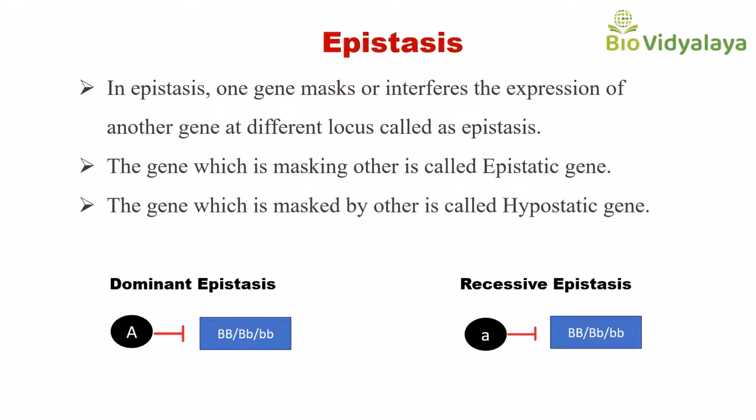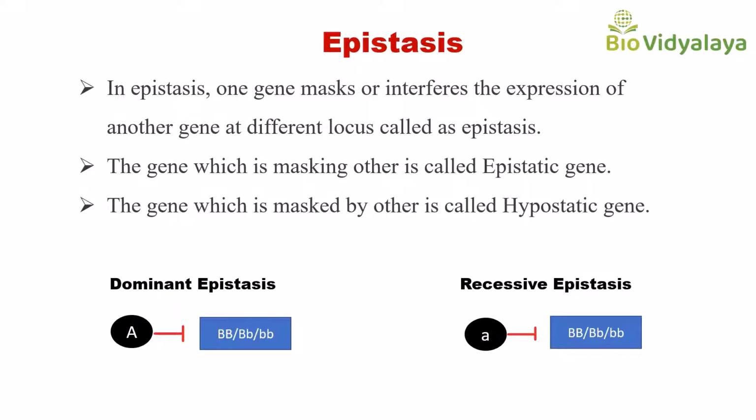So what is meant by epistasis? Epistasis is the interaction between genes, and this is not following Mendelian genetics. It is not following Mendel's laws of inheritance. We know that in Mendelian genetics, a single gene is controlling one trait. But here in epistasis, more than one gene is involved, and it is the interaction between genes.